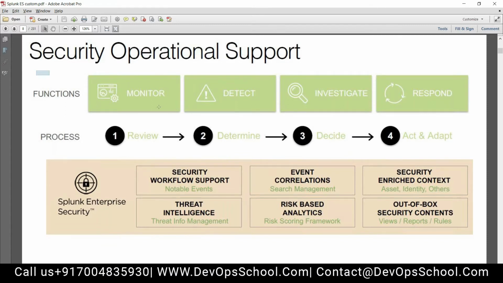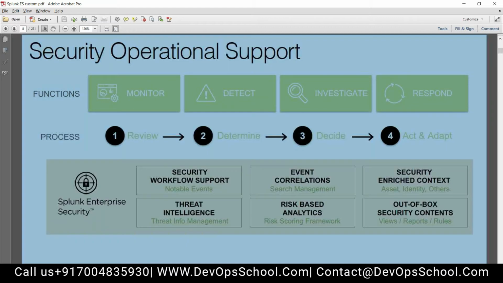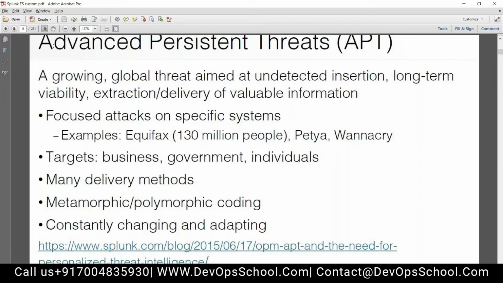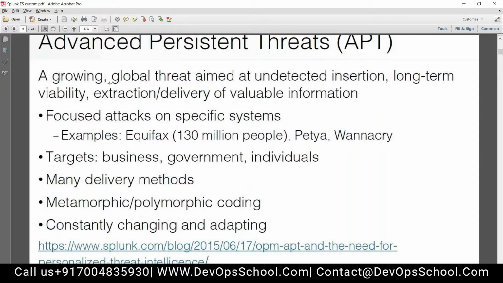Here the important thing is this one, Mohammed and Sylvian. Advanced persistent threat. Please note this point, and it can be asked in the interview. So advanced persistent threat, APT: a growing global threat aimed at undetected insertion, long-term viability, extraction, delivery of valuable information. So APTs are the advanced type of threat.